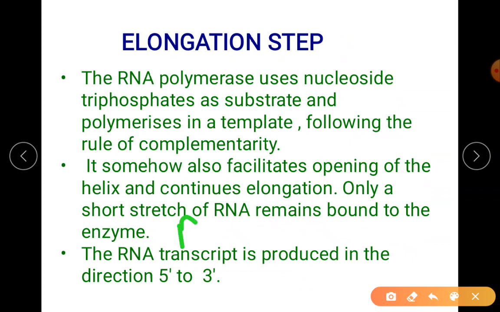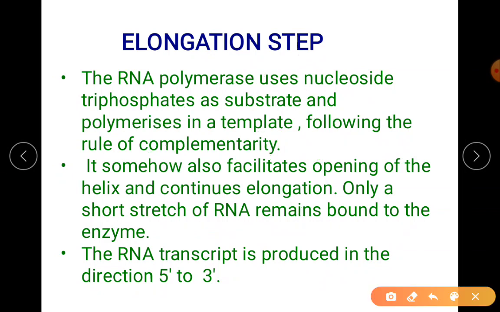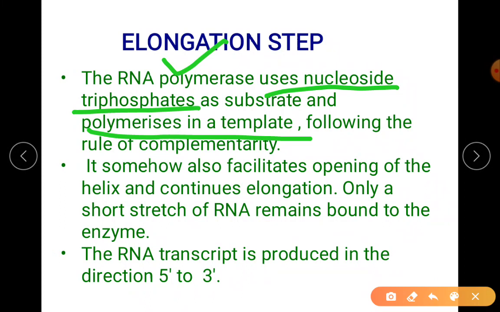So if the template strand has A, there is your U that will be paired. If it is T, then it is A. Then for the rest, it is the same: C and G, like that. So I hope you got the idea about how the polymerase will use the nucleoside triphosphate. Uridine triphosphate we say for uracil, and that will help in the production of the new strand. Which new strand? RNA transcript.